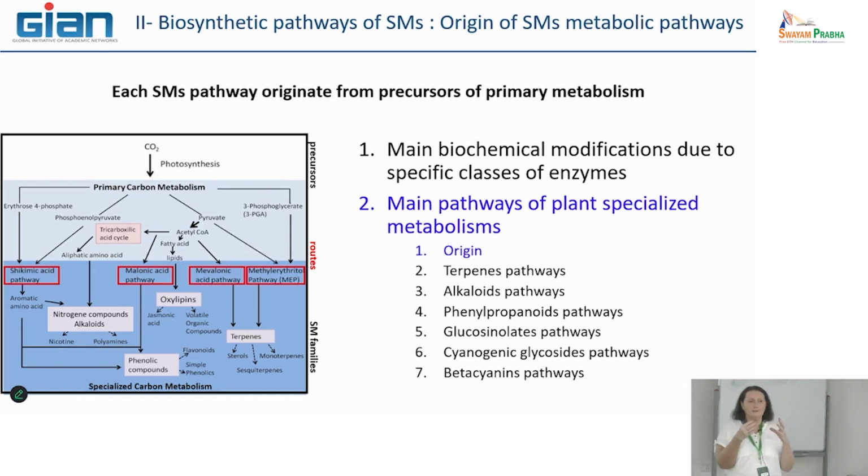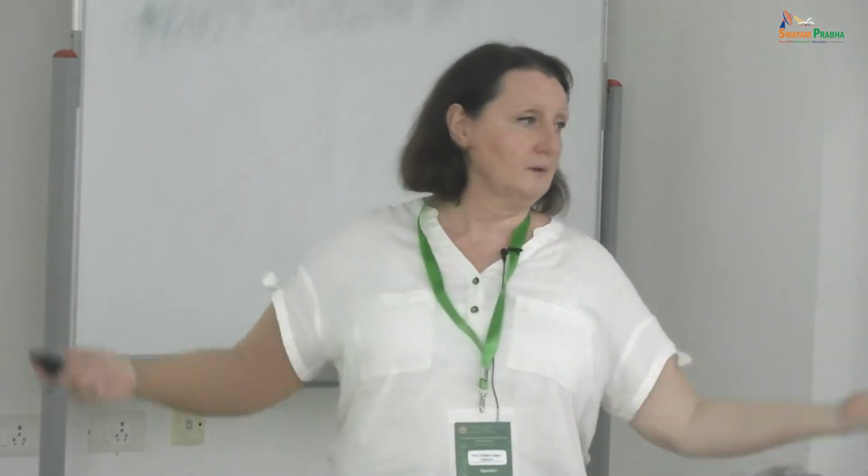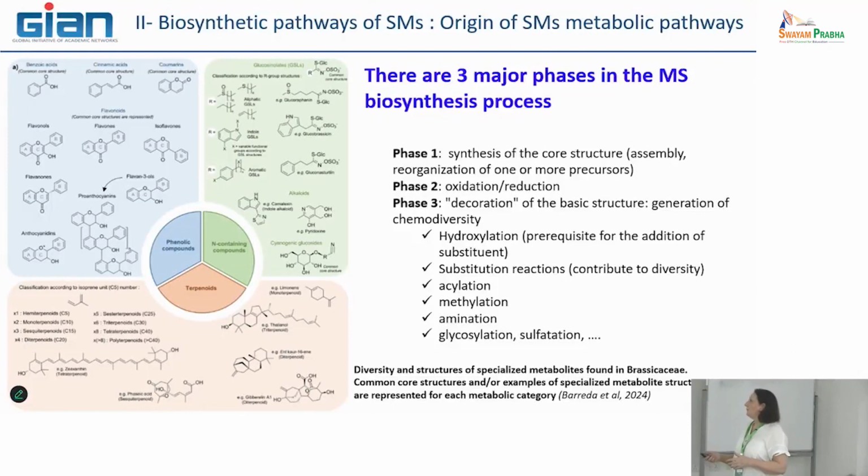You will be very interested by this common part, the routes that are common to several plants. After that there is the specialized part, which can be completely different from one plant to another. So it is difficult to present a general scheme of this part of the pathway. I will show you only some examples, not an exhaustive overview. It's too much.